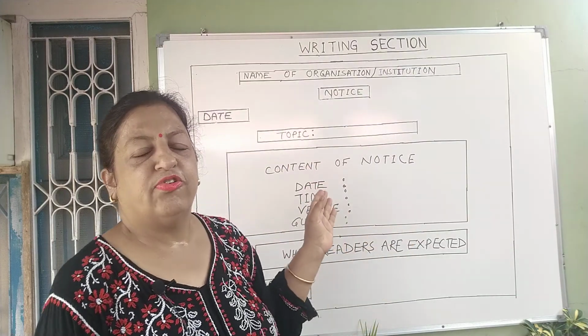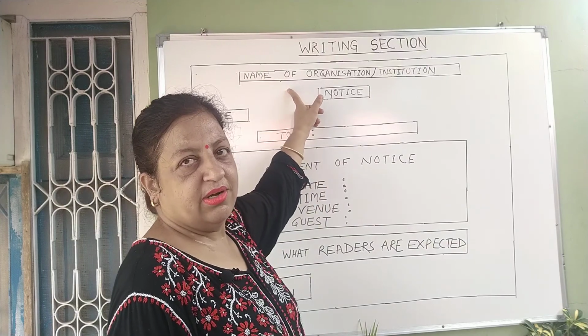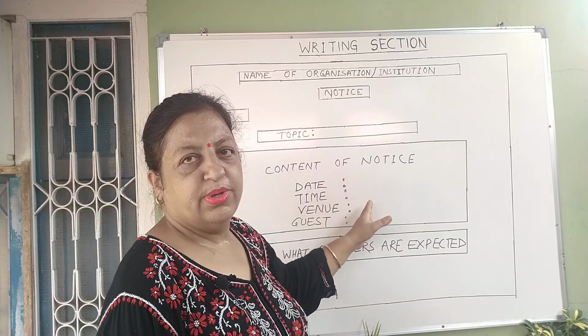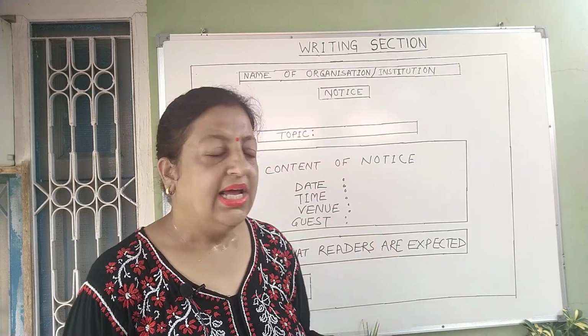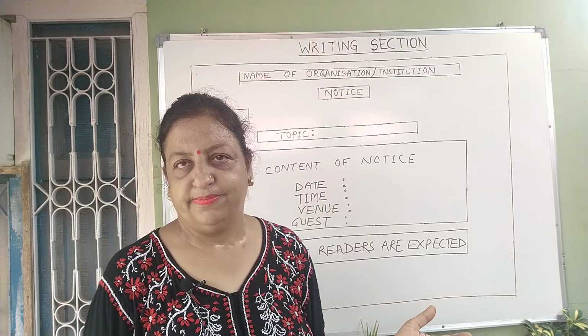Generally this type of information is given in the question, that the name of the institution is already provided, the topic is already provided, and some of the information of the notice is also provided. Even the designation and name are also provided in the question.